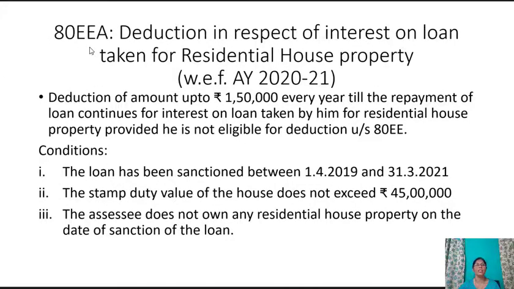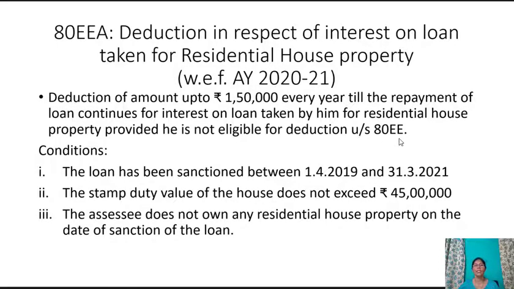Section 80EEA, this is deduction in respect of interest on loan taken for residential house property with effect from assessment year 2020-21. An individual is entitled to a deduction of amount up to rupees 1,50,000 every year till the repayment of loan continues for interest on loan taken by him for residential house property, provided he is not eligible for deduction under section 80EE.